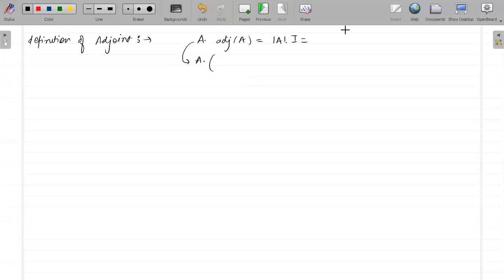And this will also be equal to adjoint of A times A, because we have seen this.